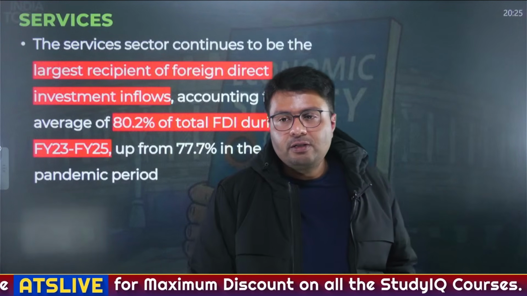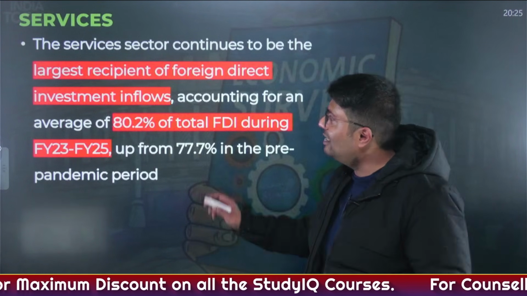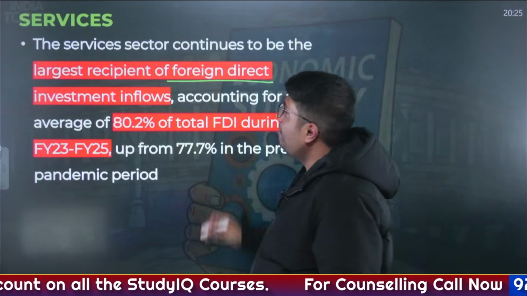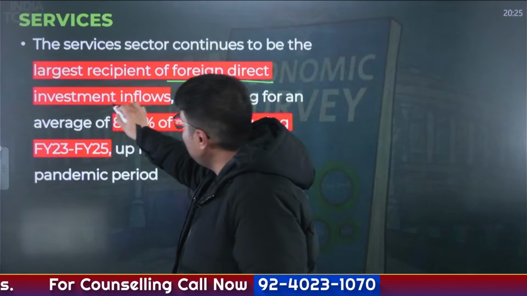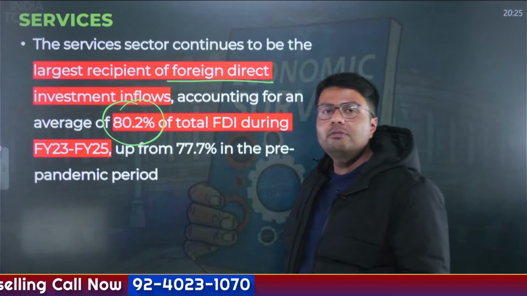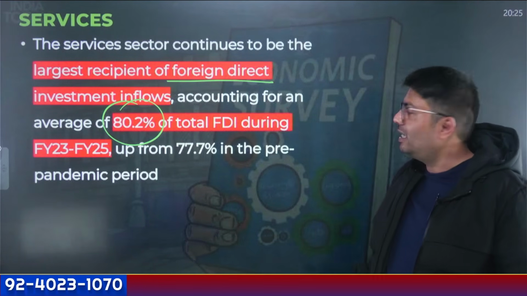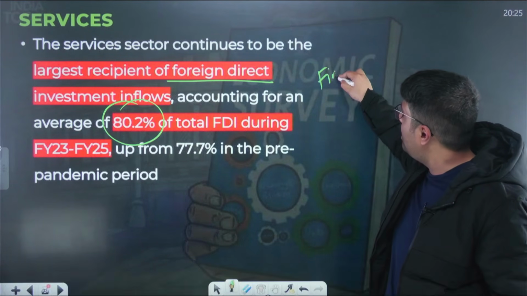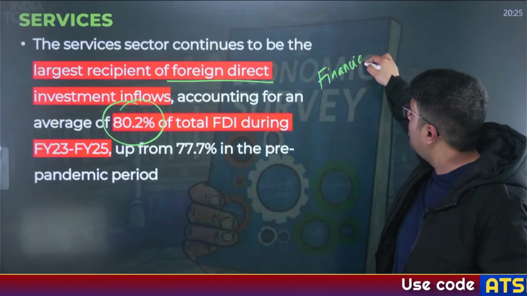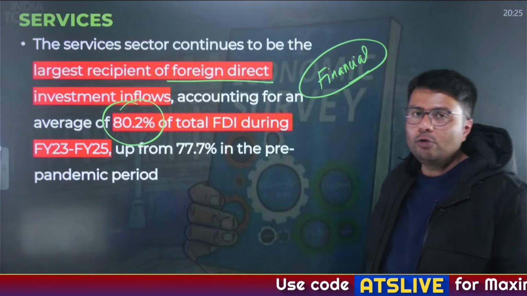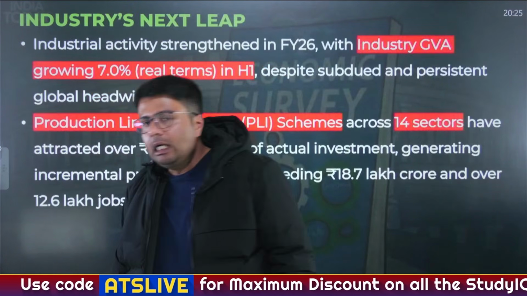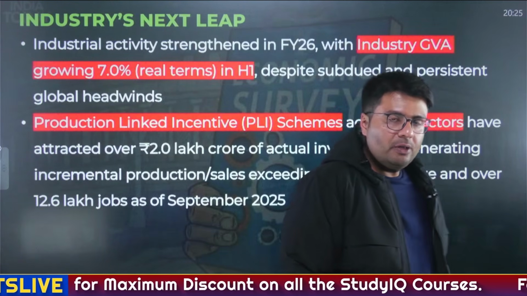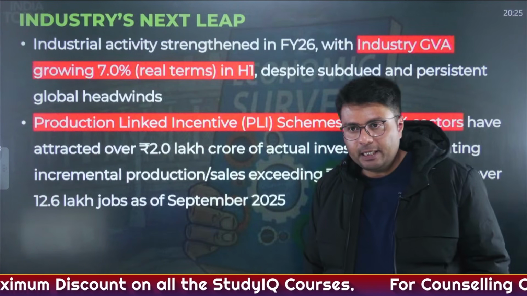Now, in the service sector, one of the important highlights is that this sector itself is the largest recipient of FDI inflows. You'll be surprised, a total of 80.2% of FDI comes to which sector? To the services sector. And among the services sector, it is the financial sector that is getting the highest amount of shares of services. Understood?